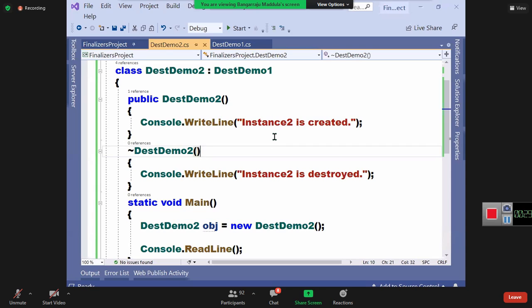If your application is dealing with any unmanaged resources, listen, we use the finalizers for releasing those unmanaged resources. I'll tell you an example. I'm opening a file on the hard disk. I want to write into the file. And all of you, in your C language, you learned this, remember? If I open a file for writing, I need to close it again.